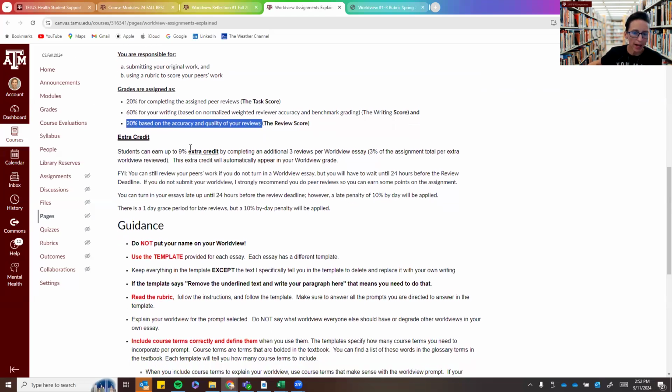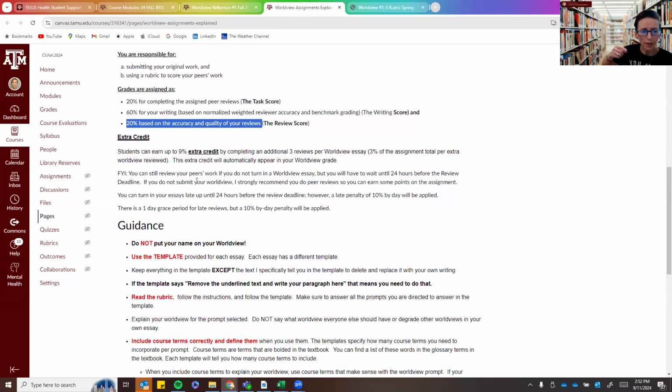You can have extra credit. You can do up to 3 additional worldviews, and it's 3% per extra worldview that you read. I will say this: if you start an extra credit, you need to finish it, because the system doesn't necessarily